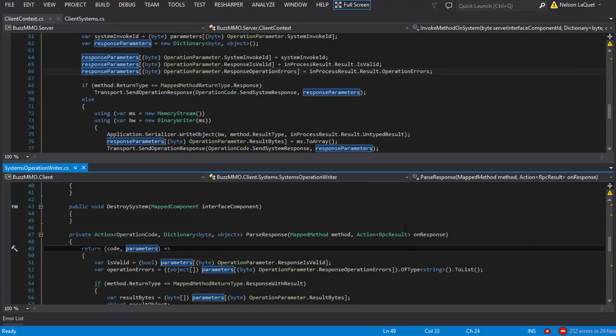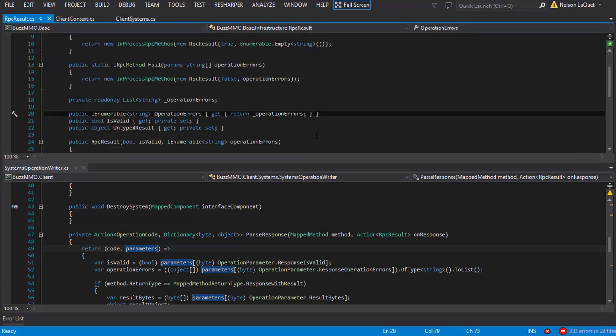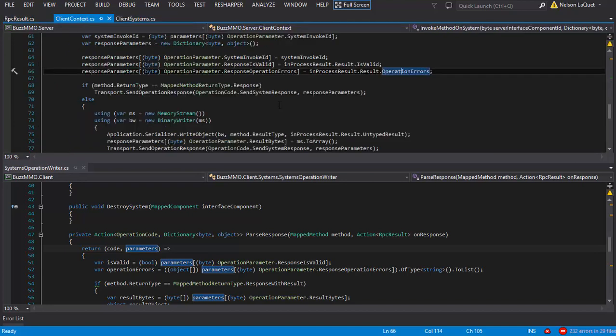So we have to ask ourselves, okay, what type is this that we're sending on the server? Well, the type is a list. Now, I'm hovering over operation errors, and you might say, well, it says it's non-enumerable. Well, that's the static type. The actual type of the object is a list. The instantiated concrete type is a list. How do I know that? I can simply control-click on operation errors, and I see that operation errors is indeed a list of string. So that is the actual object type of this thing that we're stuffing into the dictionary.